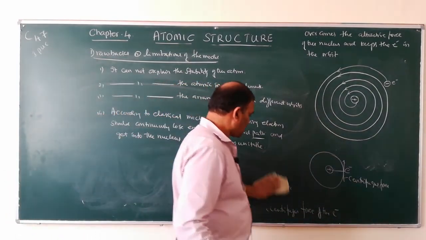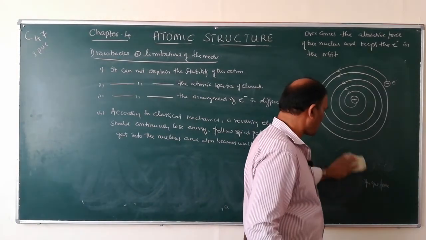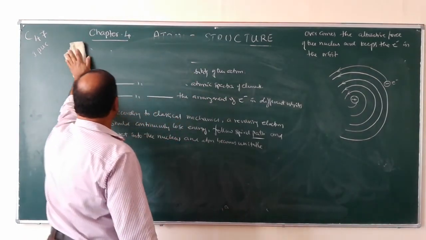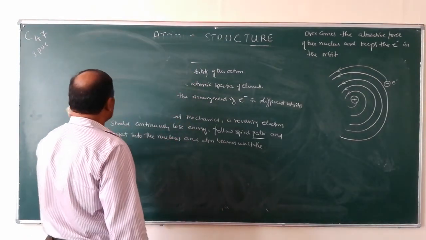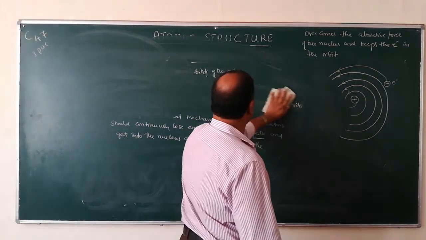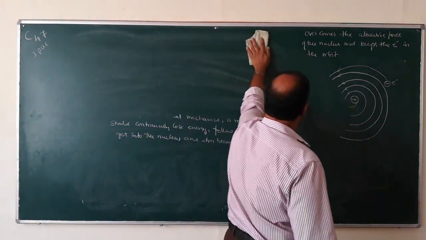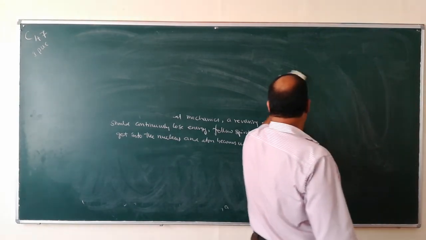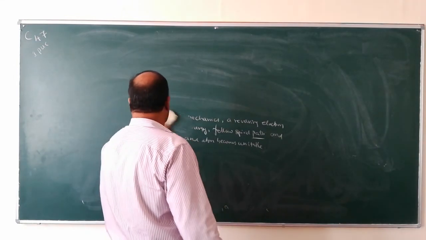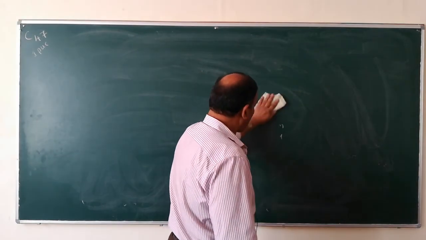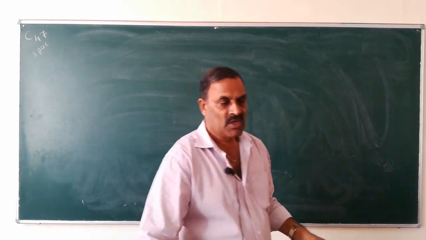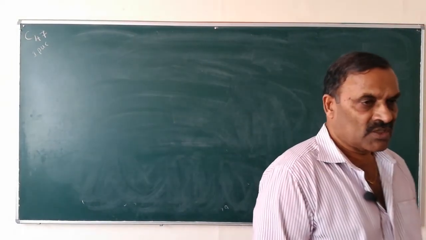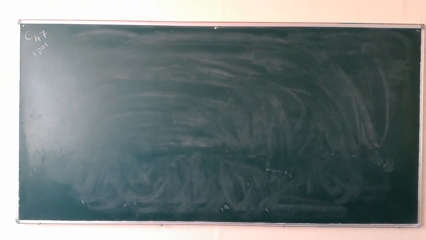So these are some of the drawbacks of the Rutherford model. Understood? So I have explained two models. One is the Thomson model, another one is the Rutherford model. Both these models will not be asked in the examination, but for our continuation, you have to understand what and how an atom is made up of. Subatomic particles, how the subatomic particles, namely protons, neutrons and electrons, are arranged in an atom.